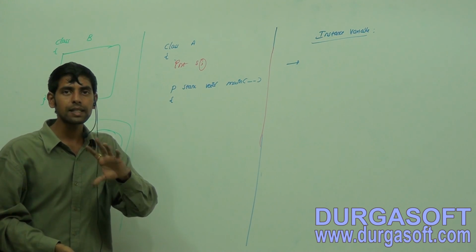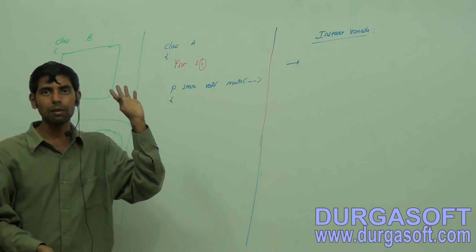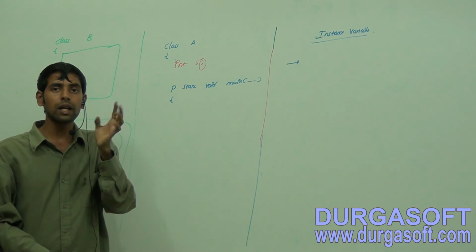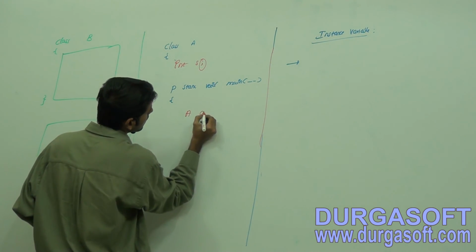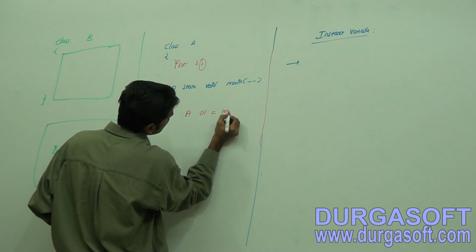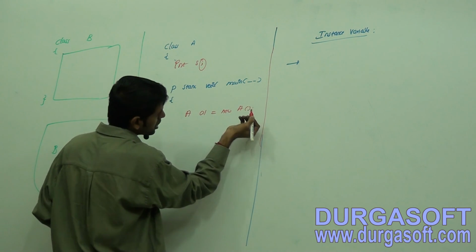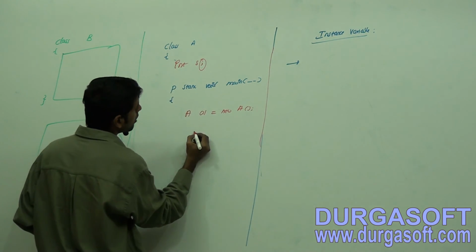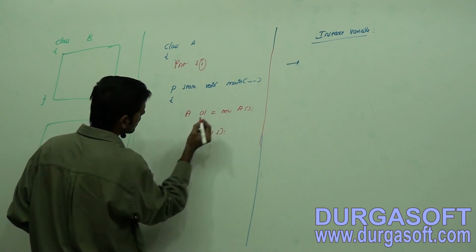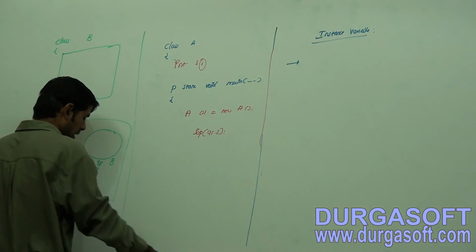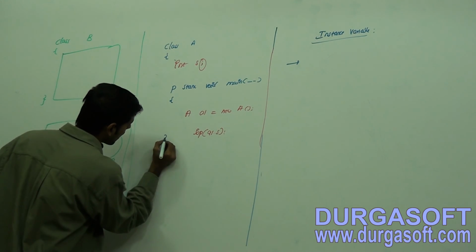I'm not initializing any value, but you will get the value. How to access this one? a1 equals new capital A, object creation. Now observe here, SOP of a1 dot, yes. If you compile and run this one,